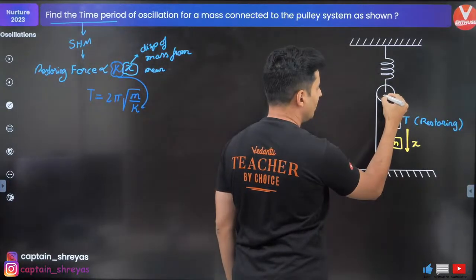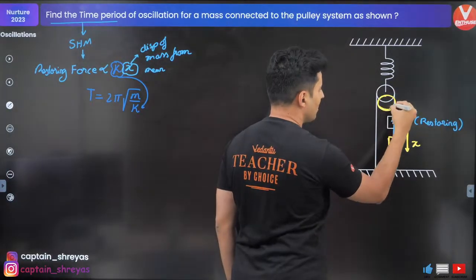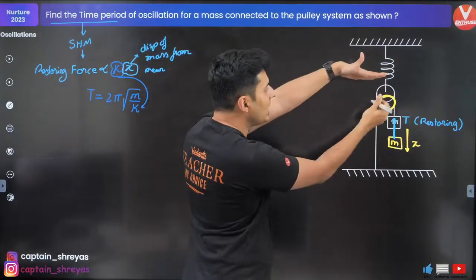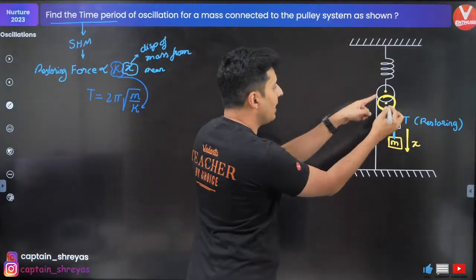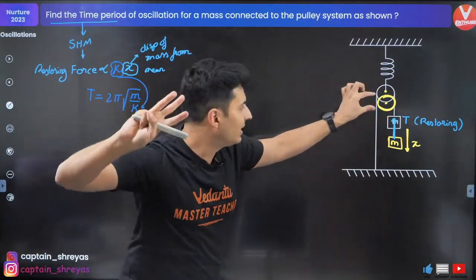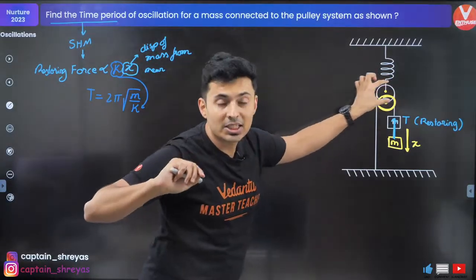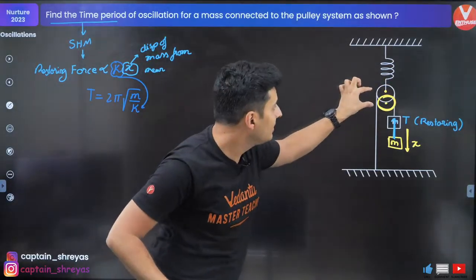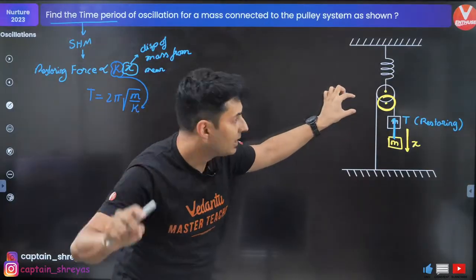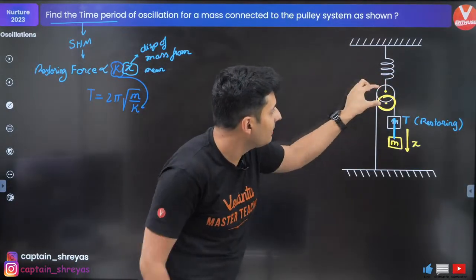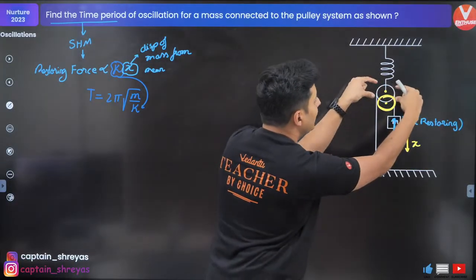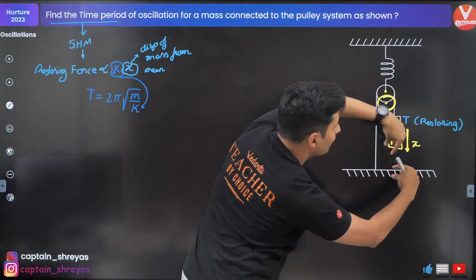Okay, so let's say the pulley comes over here. Now imagine the pulley center comes down by 3 centimeters. How many strings do you get free? This side and this side, 2 sides. Here 3 centimeters, here 3 centimeters. Those 3 centimeters will go like this and fall over here.